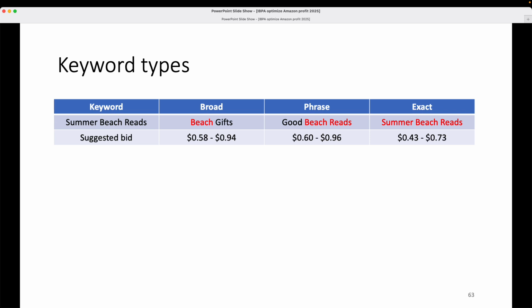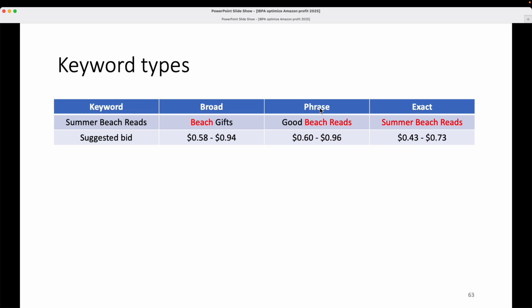Exact is exactly what it sounds like. It means that a publisher who puts out a bid for a click for summer beach reads, and sets it as exact, means the customer on Amazon has to use this exact phrase in order to see the advertisement. And the suggested bid range when I compiled this list was between 43 cents and 73 cents. So, maybe about 55 cents per click for the exact term summer beach reads.